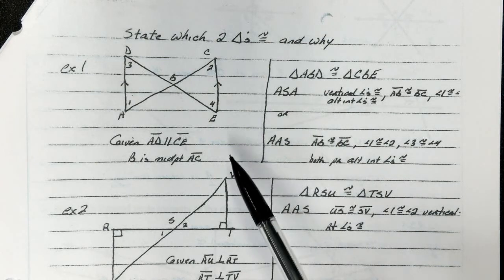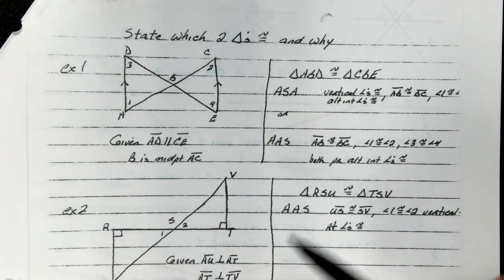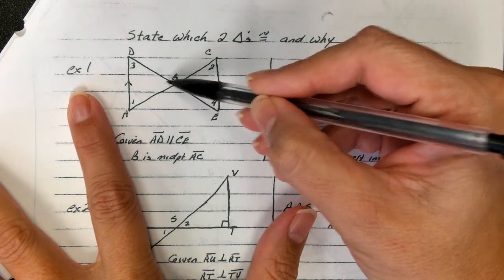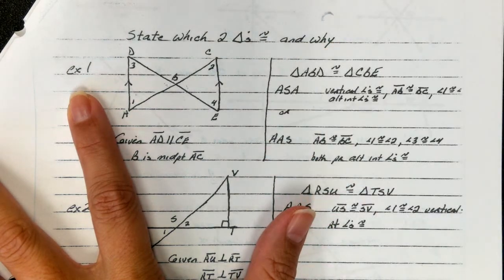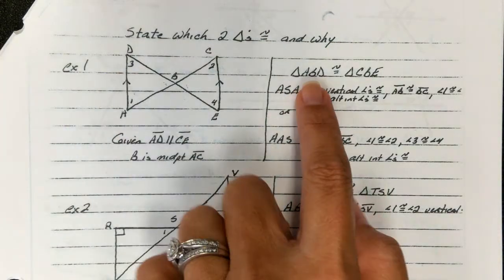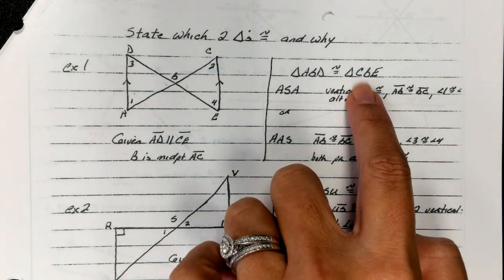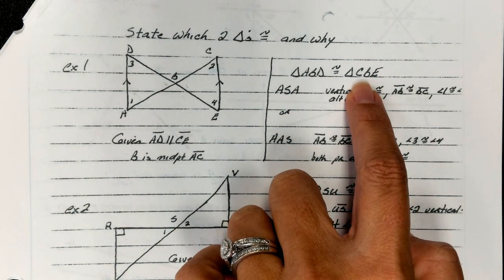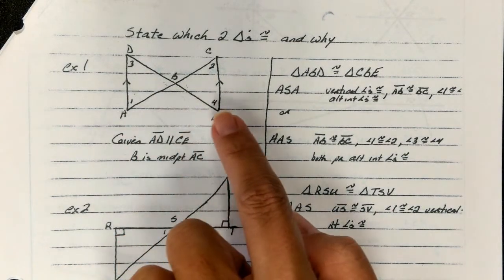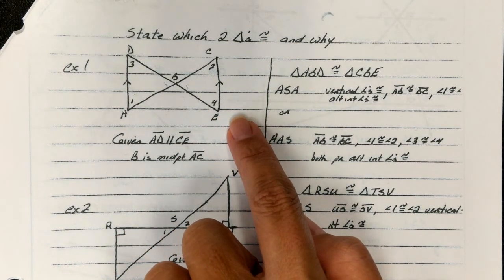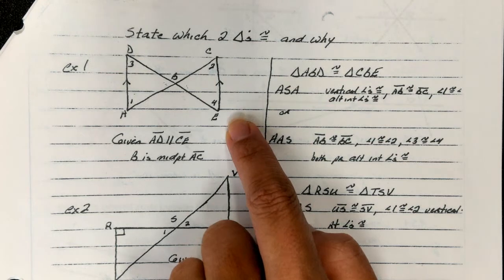The first thing that we talk about are vertical angles. These angles right here are vertical angles, so we know that they are congruent. And then we know AB is congruent to BC, and we know angle 1 is congruent to angle 2 because of alternate interior angles.